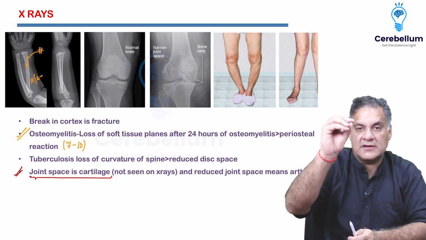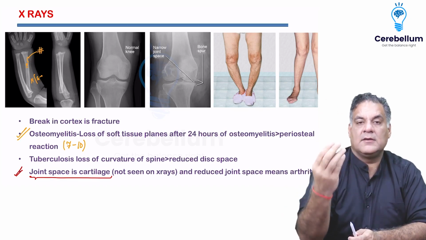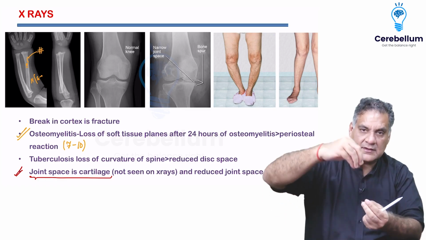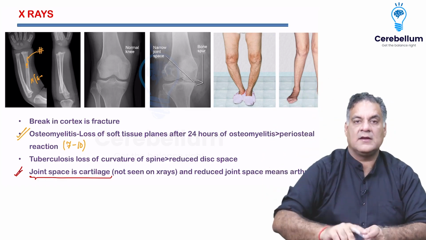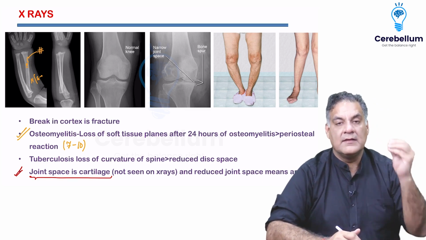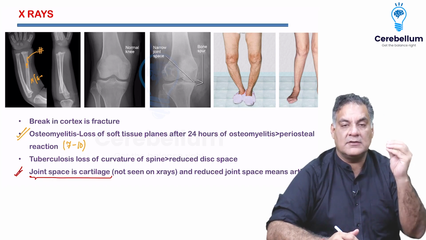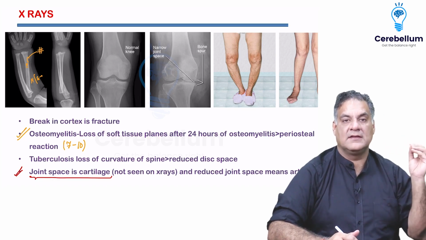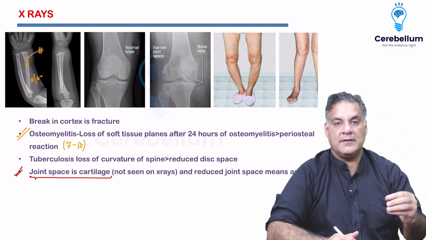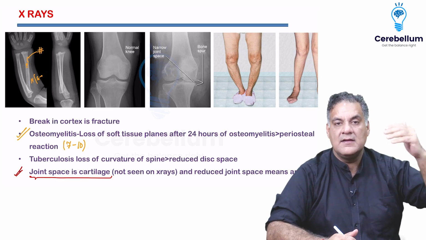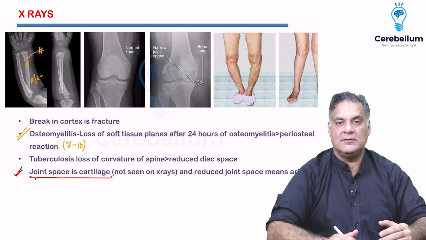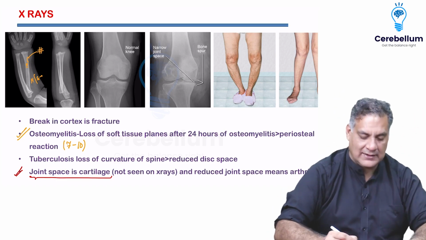So if there is an infection of the spine, like tuberculosis, muscle spasm will come, and these curvatures which are there will be lost, called loss of curvature of the spine, which is the earliest feature on radiology for tuberculosis. Quite earlier as compared to the reduced disc space. We will see that in the section on tuberculosis. When and why will you see a reduced disc space? That occurs later. So again, a point.